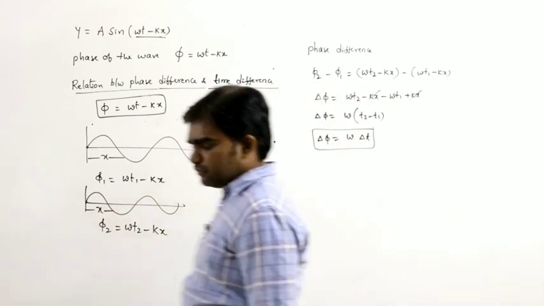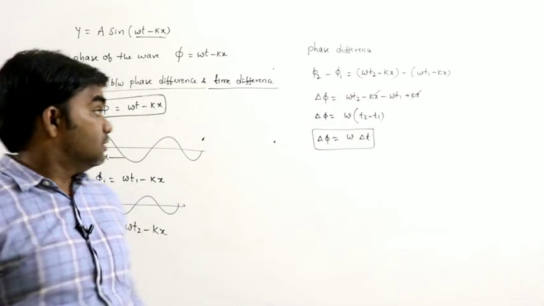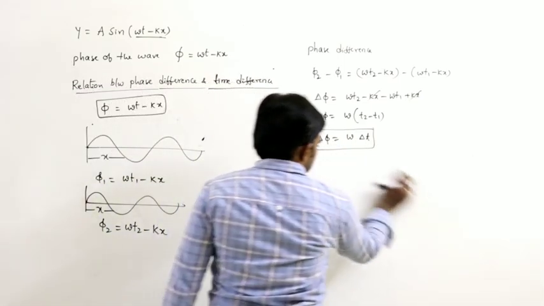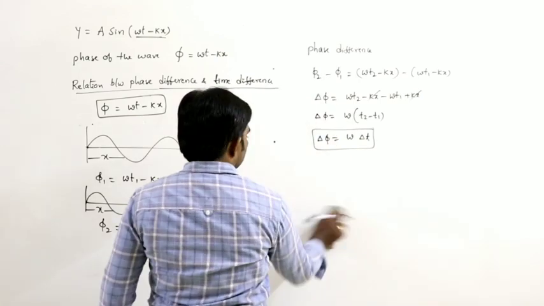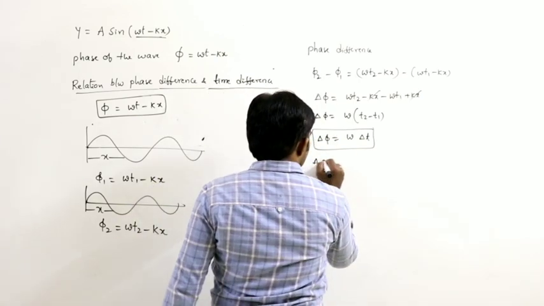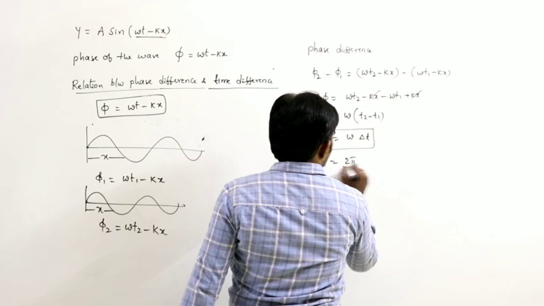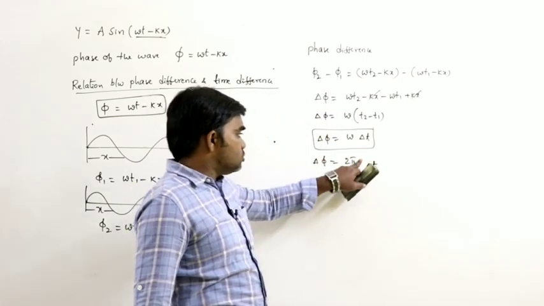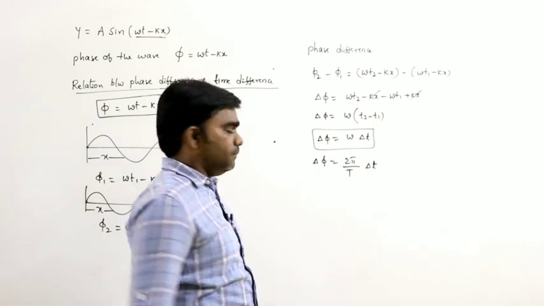That is the relation between phase difference and time difference. Delta phi is equal to omega into delta t. Now here omega can be written as 2 pi by capital T into delta t.